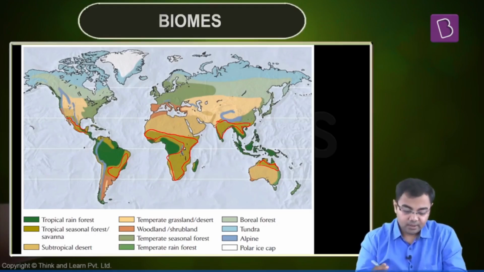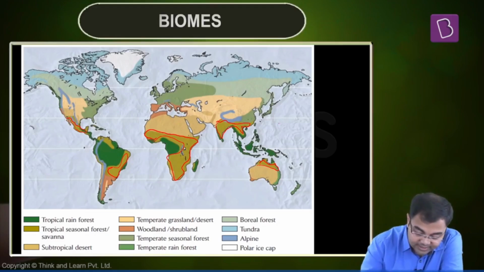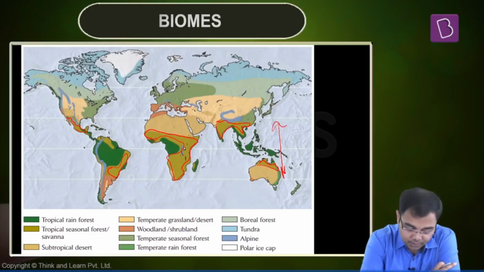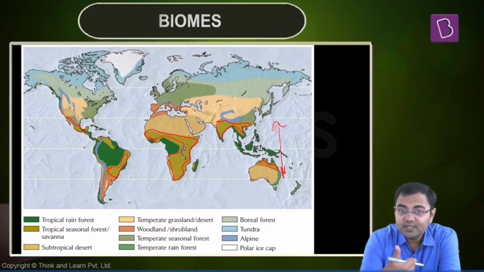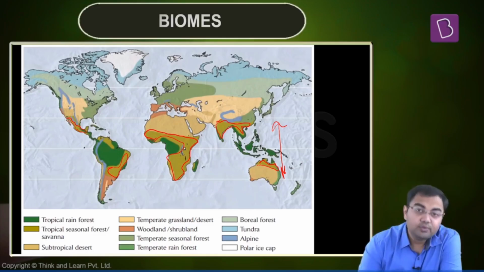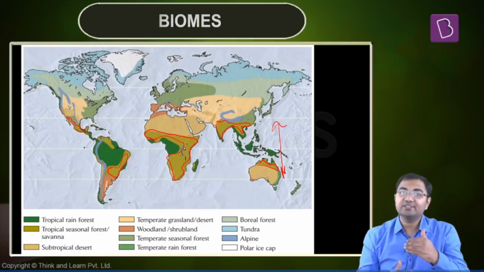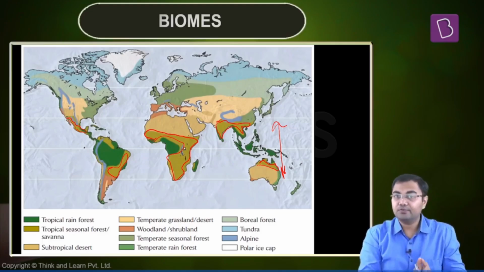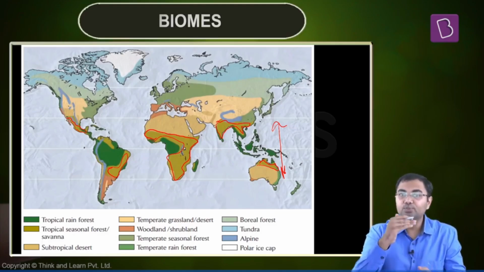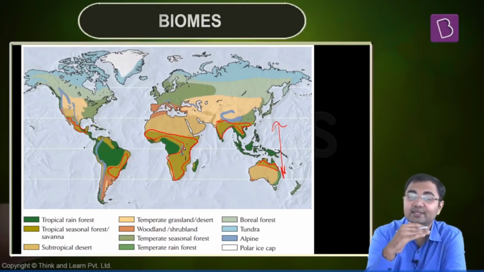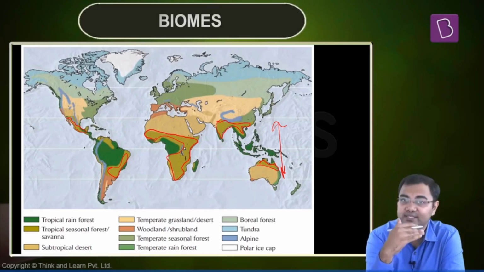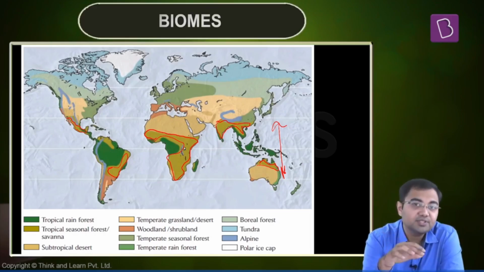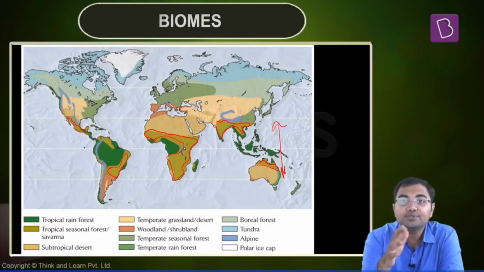There are patches everywhere, but mostly what we have observed is that this also lies between 20-degree north to 20-degree south latitudes. Now, seasonality is a big factor here. Soil, when we talk about it, the soil still is not nutrient rich. And then what we see is that there is a little gradation that happens, that from these kind of tropical seasonal forests, we start to move into thorny forest, and then ultimately you will see that true deserts will start towards the end. So this is what has been observed for most of these forests around the world wherever they exist.